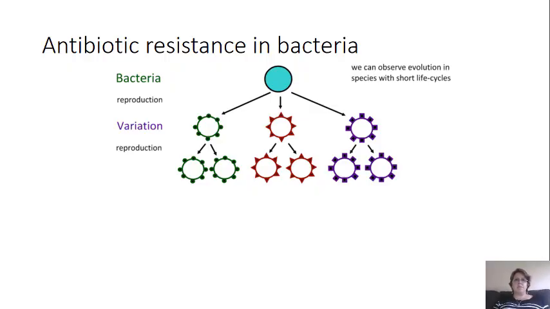All right, another way that we can look at evolution in action, so to speak, is to look at antibiotic resistance in bacteria. Bacteria are really nice because they have a very short life cycle, so we can observe evolution in a short period of time. Bacteria are going to reproduce, and when they reproduce, they're going to have different variations. This is a very simple schematic where you have just a simple round bacteria, and in their reproduction, they're going to have different variations, maybe with proteins on their outside, their coat, and then those variations will reproduce, and there will be multiples.